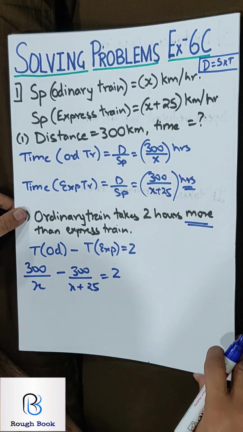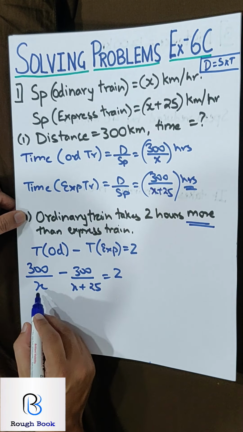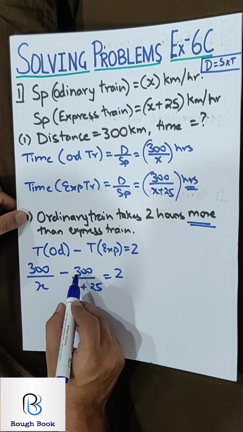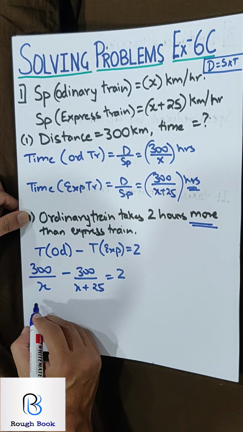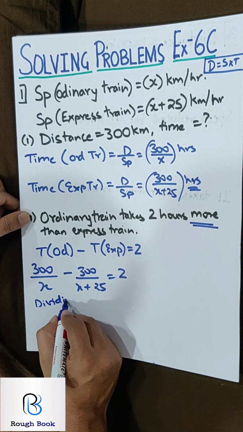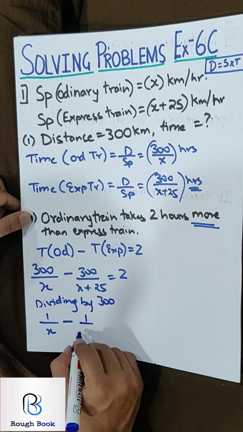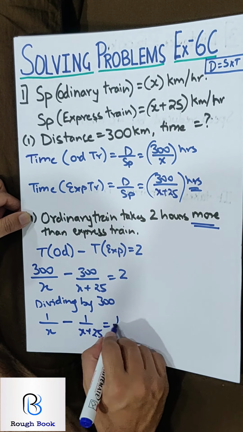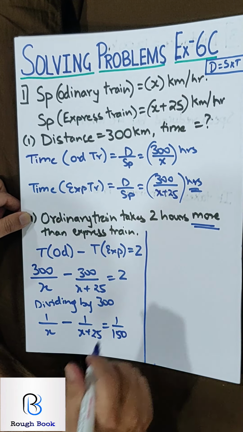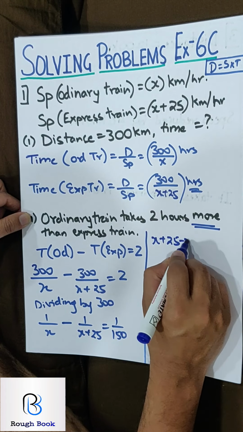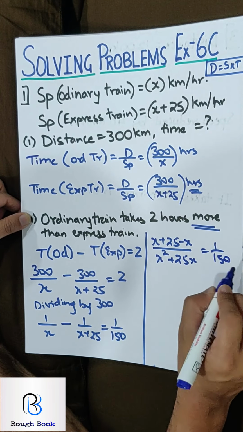Now I am giving you a trick which will help you throughout this exercise to solve these types of sums easily. Don't take the LCM straight away. First divide each term by 300 and get rid of this number. So whatever this number is, divide by that. So dividing by 300, this will become 1 upon x, 1 upon x plus 25 and 1 upon 150. Now this will make your calculations much easier. Now take the LCM. So x plus 25 minus x upon x square plus 25x equals 1 by 150.